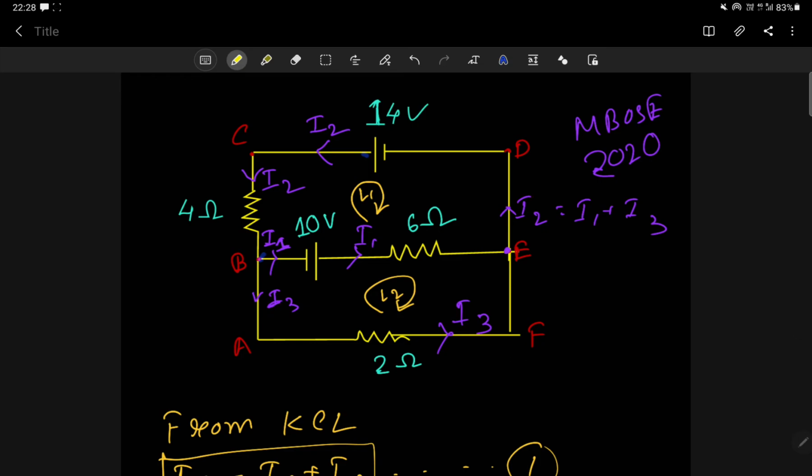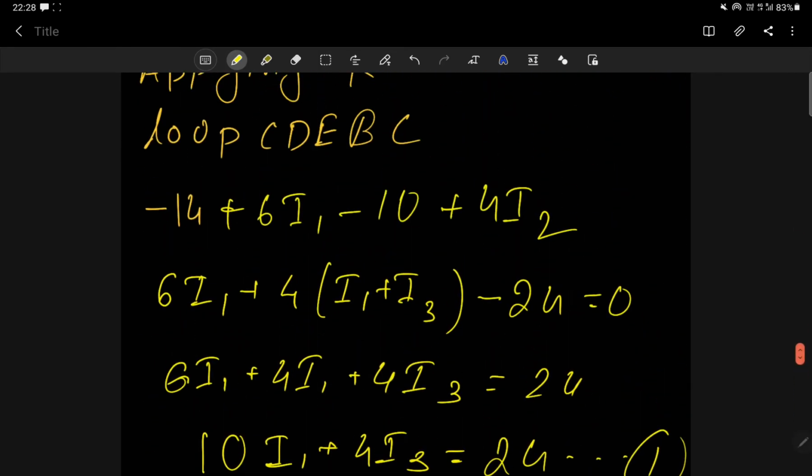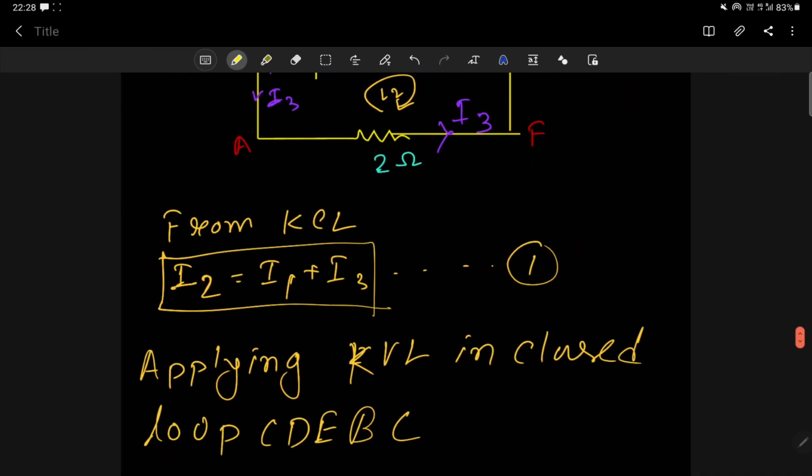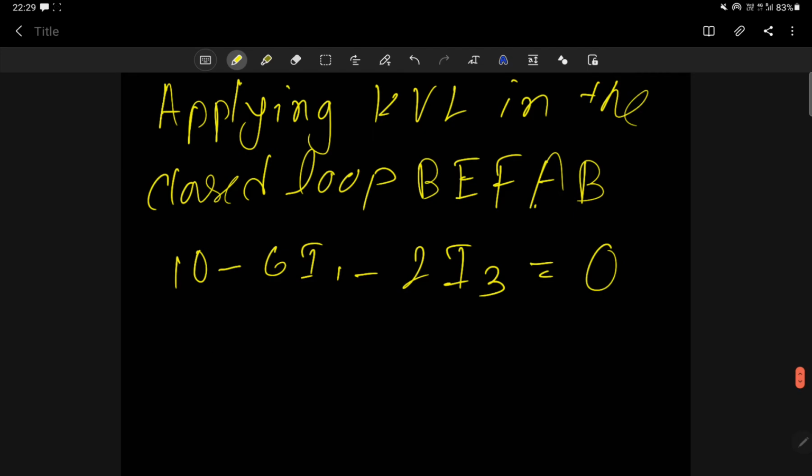Then from F to A, I am moving from right to left, but current is flowing in the opposite direction. So it will be minus 2 I3, correct. Why I3? Because I3 is flowing across this 2 ohm resistor, understood, is equal to 0. So if I take these two on the right side, 10 is equal to 6 I1 plus 2 I3, or 6 I1 plus 2 I3 is equal to 10. So this is our equation number 2.